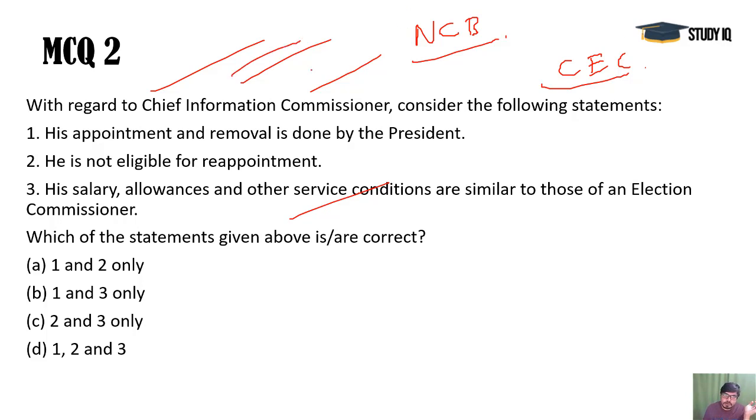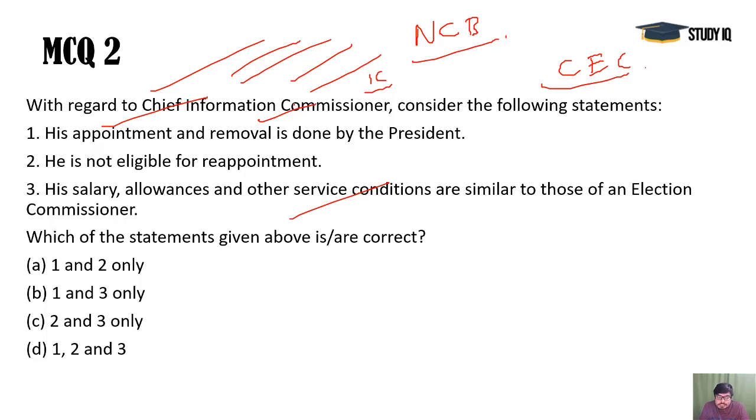So the CIC is important. One CIC plus 10 information commissioners would be there, appointed by the president and removed again by the president. But there is a certain process, and appointed and removed by the president does not mean that the president has any kind of discretion here. It is not the decision of the president.